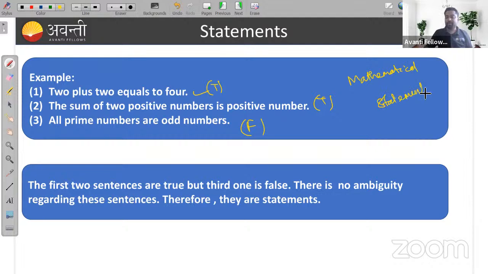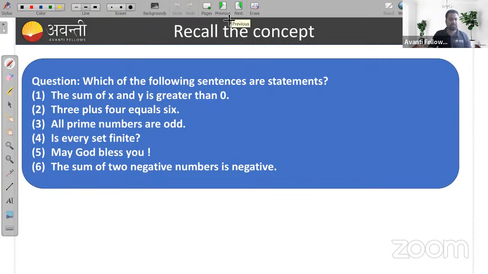Why? Because these statements are either true or false. They can't be both. There is no exclamatory or interrogative sign also, right? So this statement is true, this statement is true, this statement is false. Whenever the truth value of the statement is false, that is also a mathematical statement. Remember, we can say it is a mathematical statement when the statement is either false or true. Clear? Sure, let's move on. There is nothing in this, very easy question.